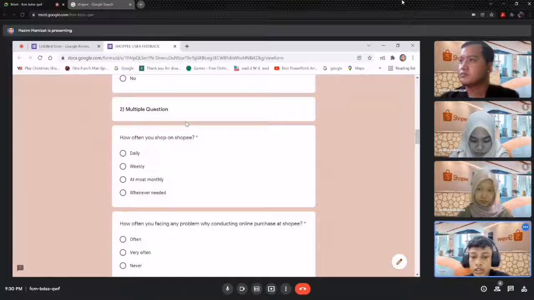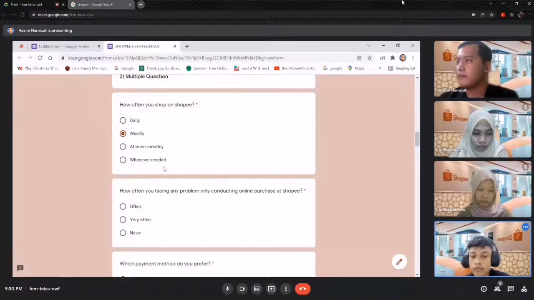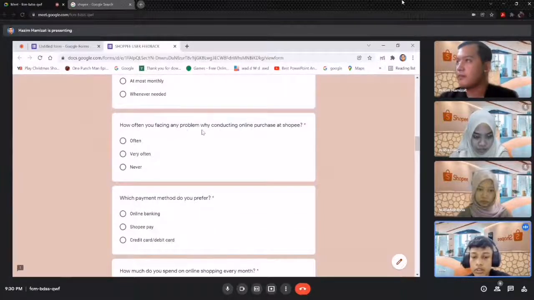The first one we have done for multiple choice is how often the user shops on Shopee. There are four options that the user can pick, which are daily, weekly, at most monthly, and whenever needed. For the example here, the user ticked weekly, so it means the user shops at Shopee very often. Moving on, how often does the user face any problem while conducting online purchases on our Shopee website? The options are often, very often, or never. Here the user picked never.